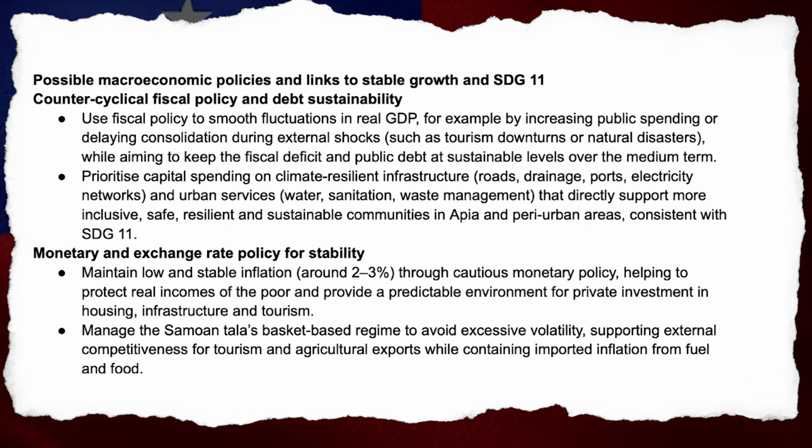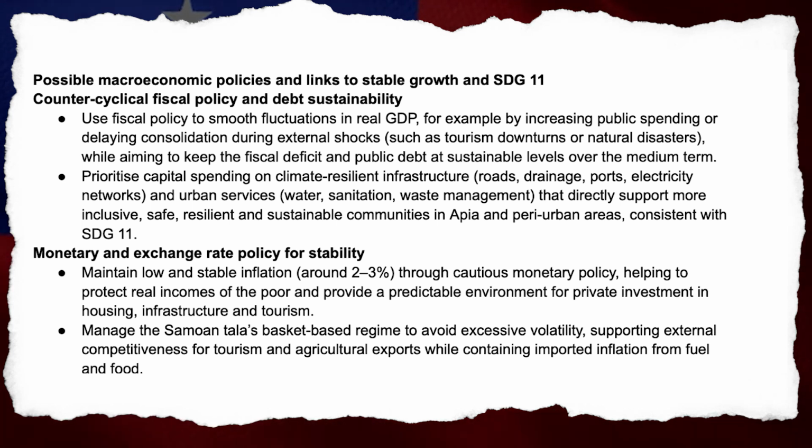Counter-cyclical fiscal policy and debt sustainability. Use fiscal policy to smooth fluctuations in real GDP, for example by increasing public spending or delaying consolidation during external shocks such as tourism downturns or natural disasters, while aiming to keep the fiscal deficit and public debt at sustainable levels over the medium term. Prioritize capital spending on climate-resilient infrastructure (roads, drainage, ports, electricity networks) and urban services (water, sanitation, waste management) that directly support more inclusive, safe, resilient, and sustainable communities in Apia and peri-urban areas, consistent with SDG 11.